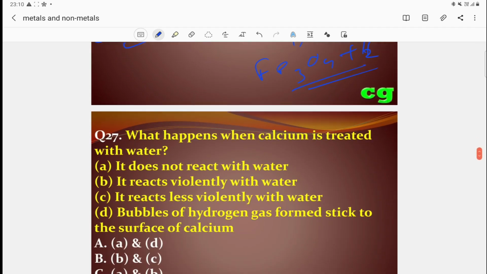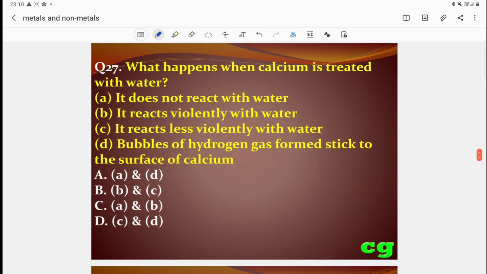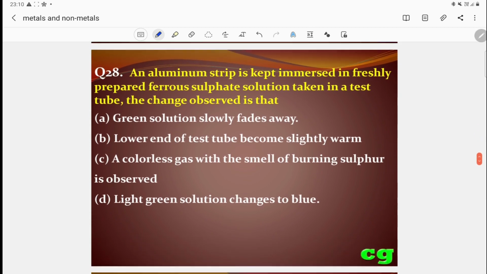water. Then question 27: what happens when calcium is treated with water? It does not react with water. It is wrong. It reacts violently with water. It is wrong. It reacts less violently with water. It is correct. Bubbles of hydrogen gas form and stick to the surface of calcium. It is also correct. And floats. Calcium floats on water due to formation of hydrogen gas bubbles. So the answer is C and D. D is the correct answer. C and D.